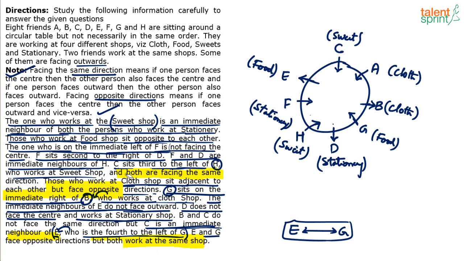Let me just present the questions also. I think the arrangement is fully done. If I start in the clockwise direction, starting with D, it is D, H, F, E, C, A, B, G. The stores are stationery, sweet, stationery, food, sweet, cloth, cloth, food. And directions are outwards, inwards, inwards, outwards, inwards, inwards, outwards, inwards. Right? Let's take up the questions now.